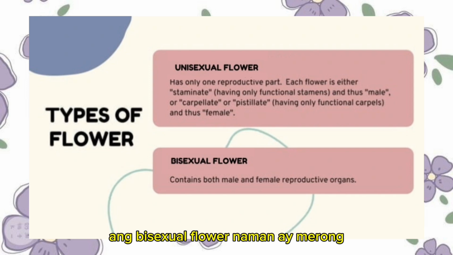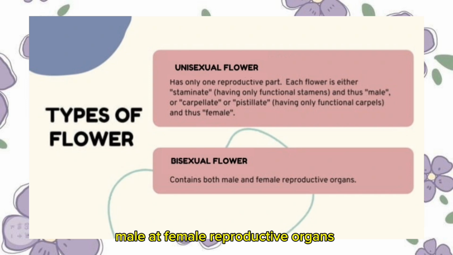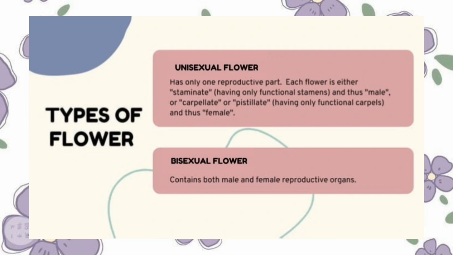Ang bisexual flowers naman ay merong parehas. Merong siyang male at female reproductive organs.